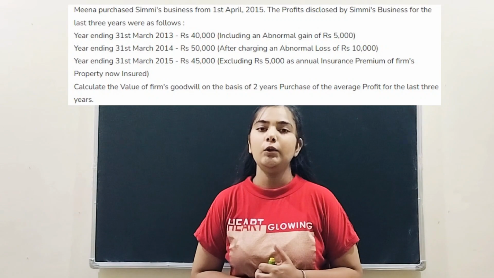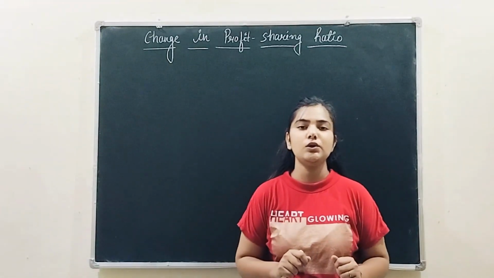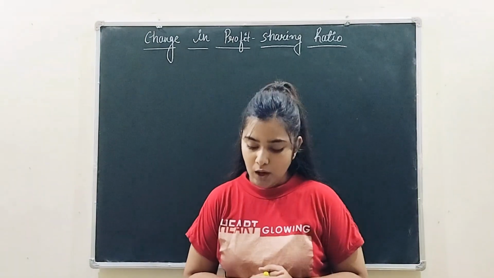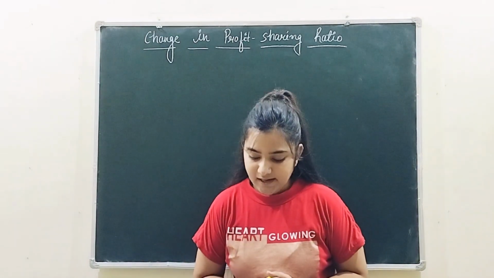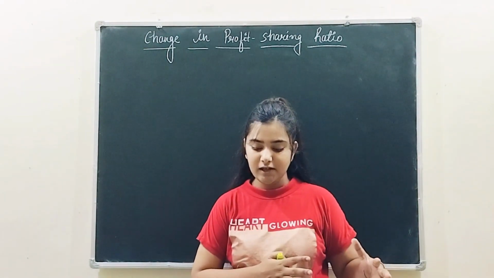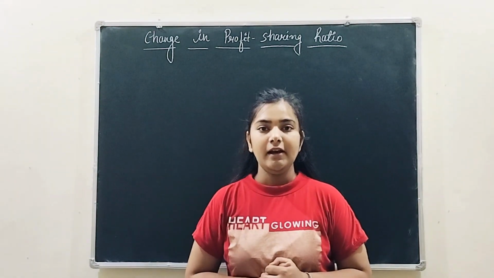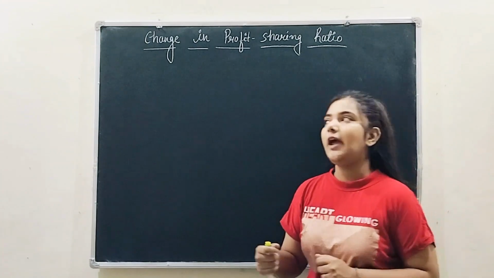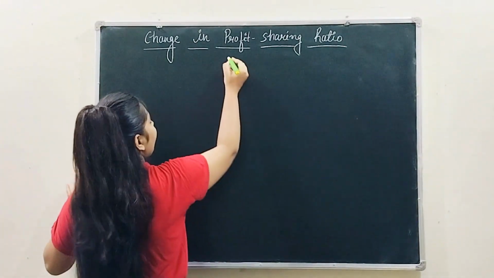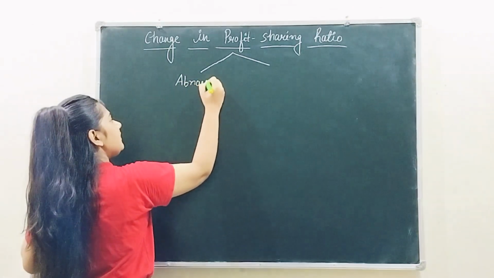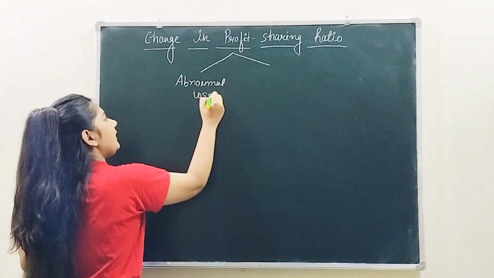2013, 2014 and 2015. So in this question, your question is a little different from the question that we did in the last video. And what's the difference? So basically, as you can see, आपको previous year के profit के साथ साथ abnormal loss and abnormal gain भी दे रखा है, right? So before heading with the question, I would like to clear one thing for you, that there are two things which are given in the question: abnormal loss and abnormal gain.